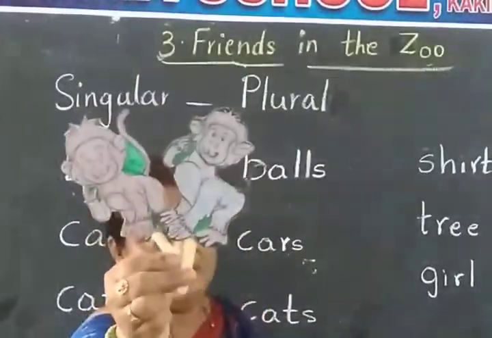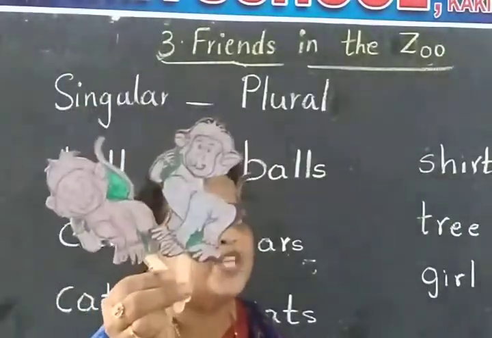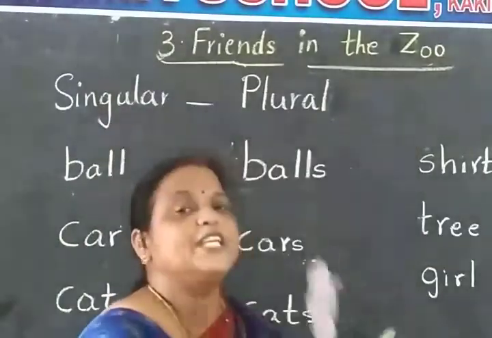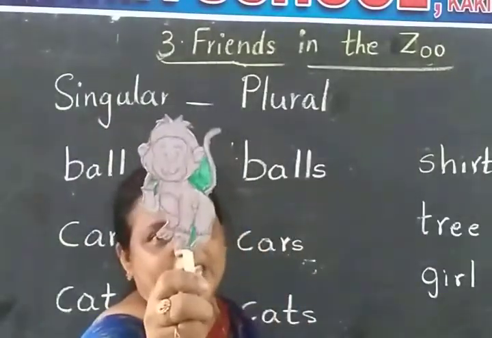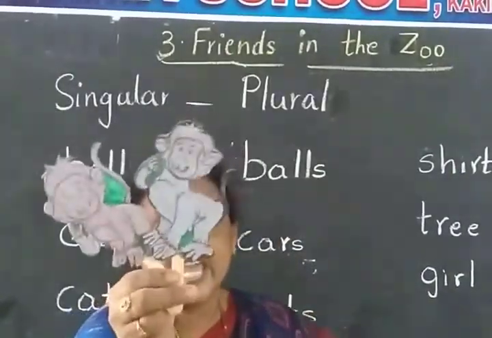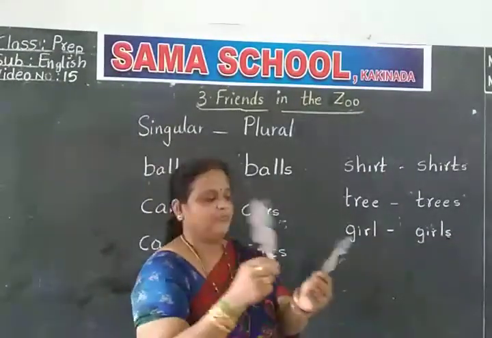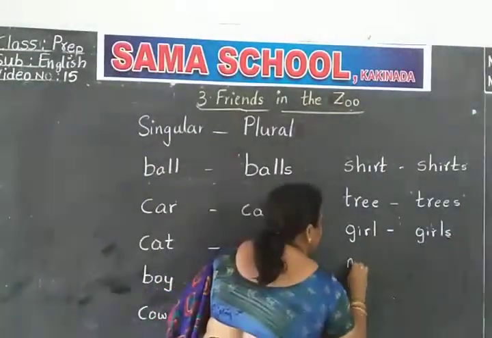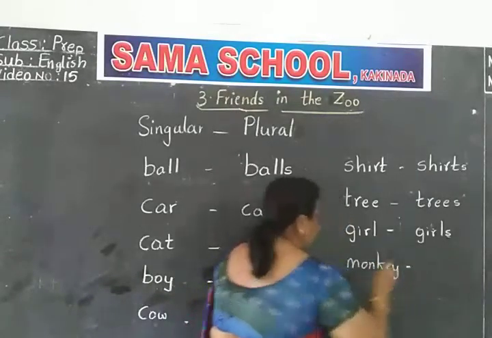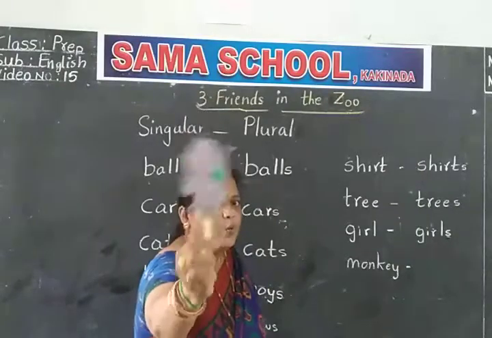Now you see another monkey has come. Now what do you say? Monkeys. If it is one, monkey. Now you see more. What do you say? Monkeys. If it is one, we say monkey. Come on, children, monkey spelling: M-O-N-K-E-Y, monkey.